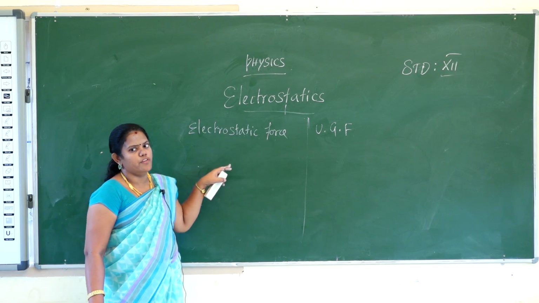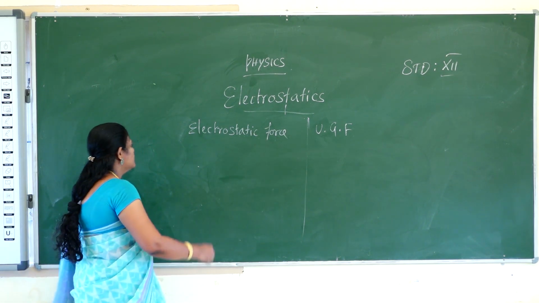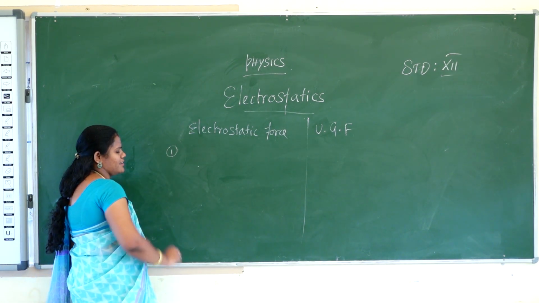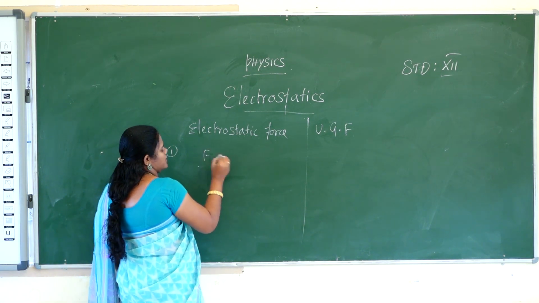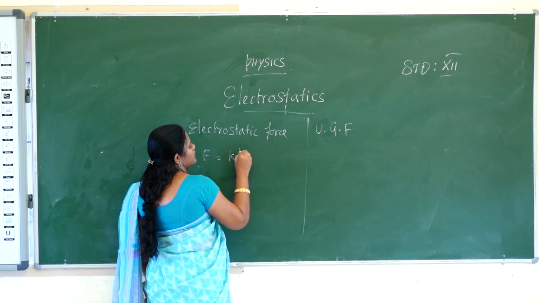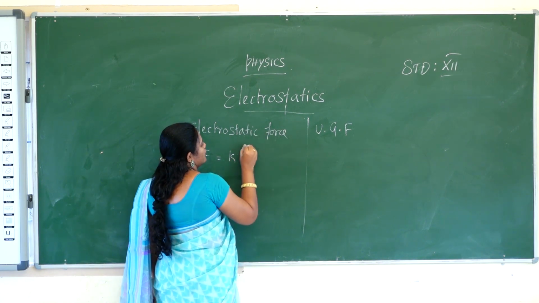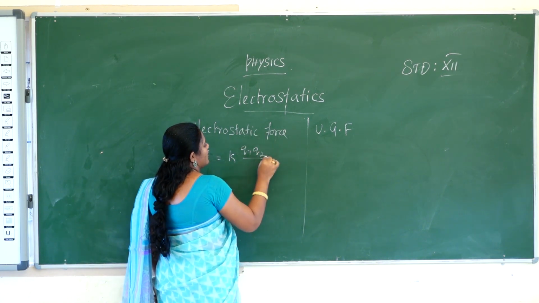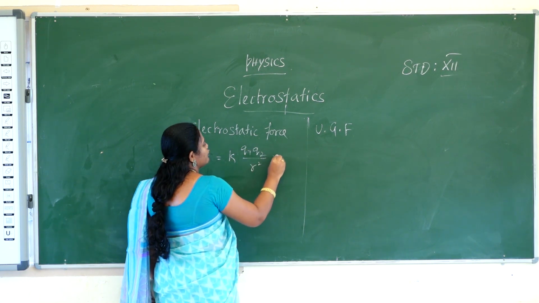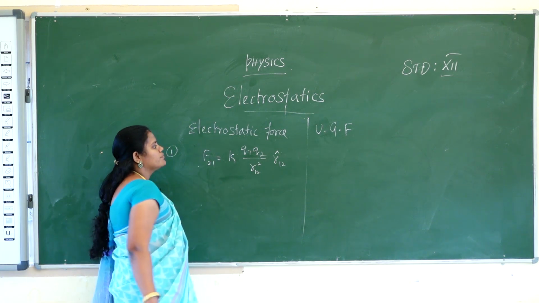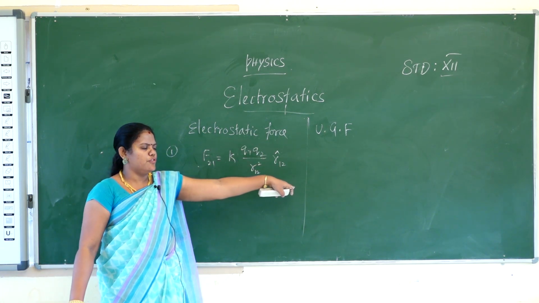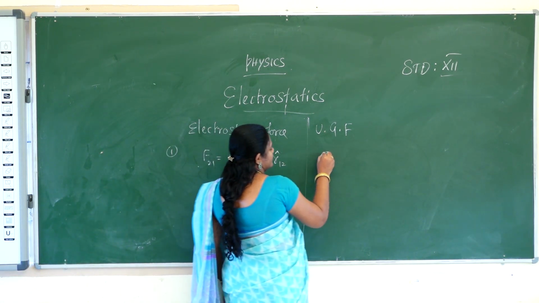First, tell the formula for universal gravitational force and electrostatic force. Electrostatic force is the Coulomb force. What is the formula for Coulomb force? F is equal to K into Q1 Q2 by R squared. Then the vector form is with R12 cap, that is F12 and F21. Universal gravitation force, can anyone tell?